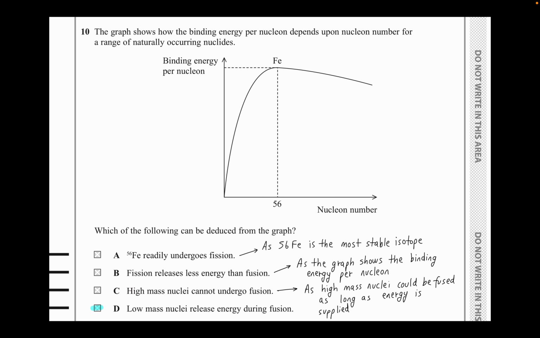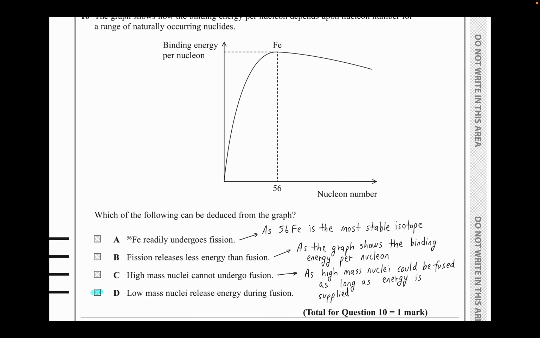You guys can see there's a graph, and on the y-axis there's the binding energy per nucleon. You have iron there at 56, which should be its mass number, hopefully that's right. And on the x-axis you have nucleon number. Now, which of the following can be deduced from the graph?